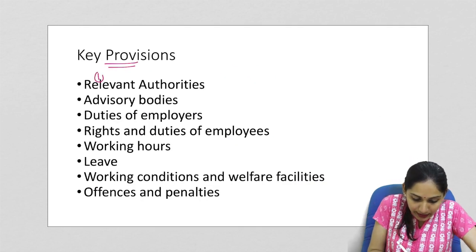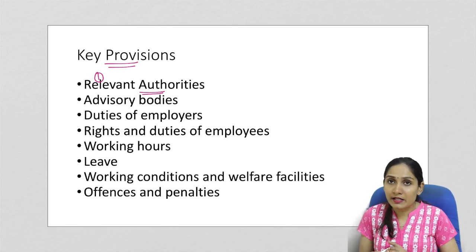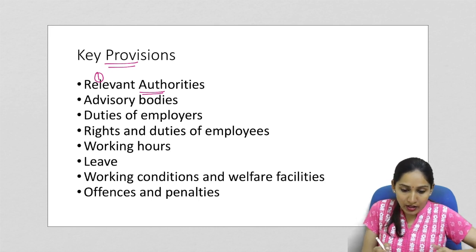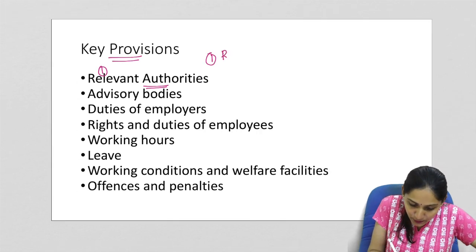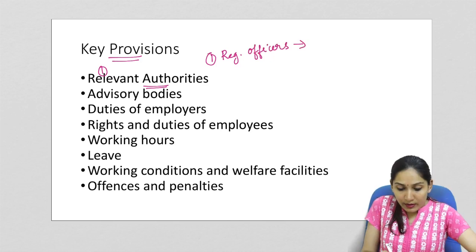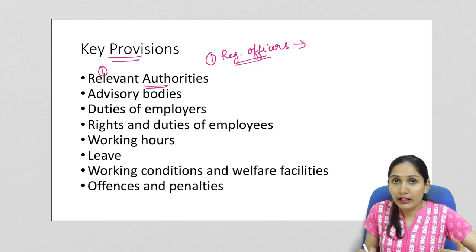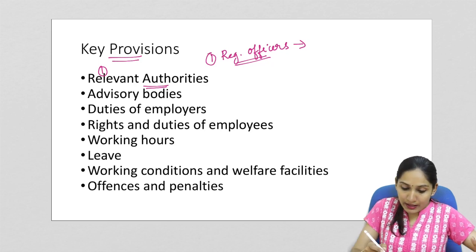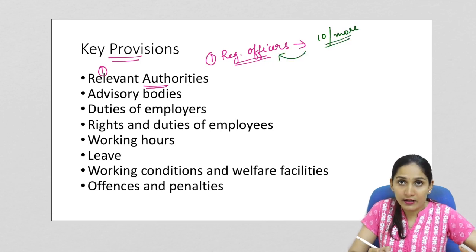So the first provision is regarding relevant authorities within the code. Within the scope of the code, the government has established certain relevant authorities who are responsible for the implementation of this code. The first relevant authority is the registering officers. Now, what is the responsibility of registering officers? Registering officers have the responsibility to register all the establishments which are covered under this code. So any establishment which employs more than 10 or more people must register themselves with the registering officer.